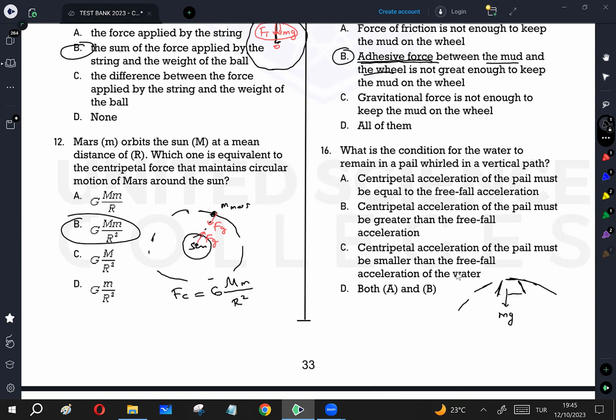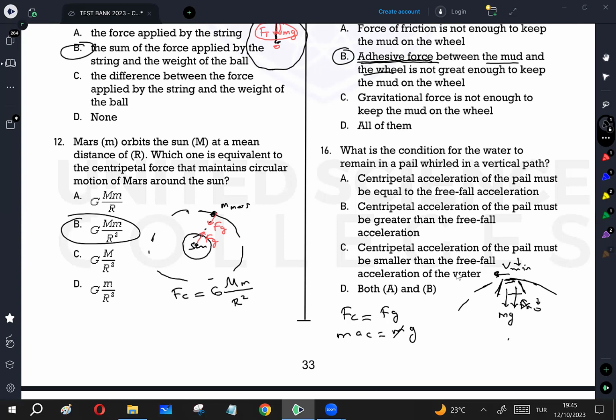One more force possible to act on water inside the pail is Fn. But Fn exists if you move this pail with a big speed. So when speed decreases, this Fn also decreases. Finally, when speed gets its minimum value, Fn becomes 0, and only centripetal force remains, which becomes the gravitational force. When you move this pail at minimum speed, centripetal force m times ac equals gravitational force m times g.